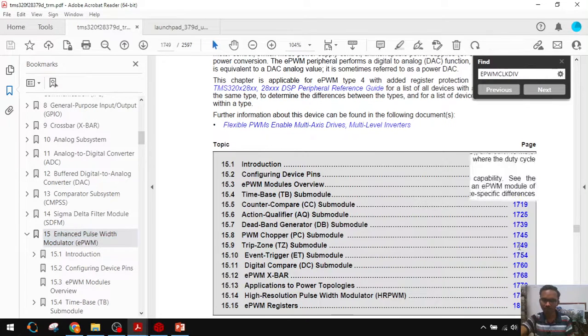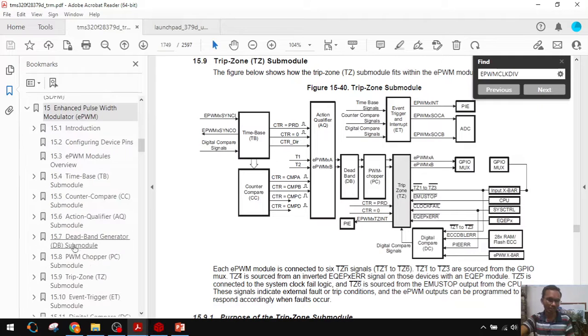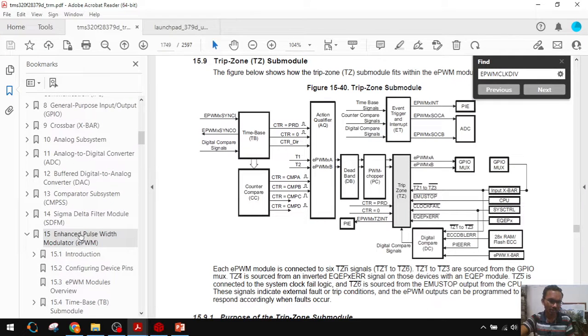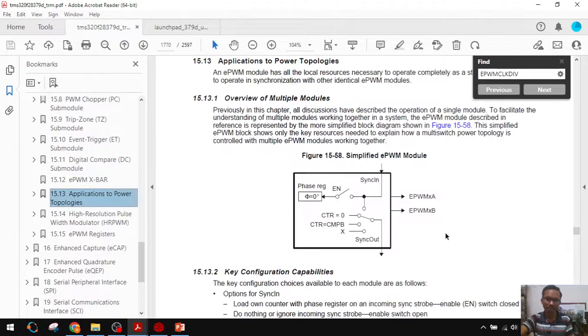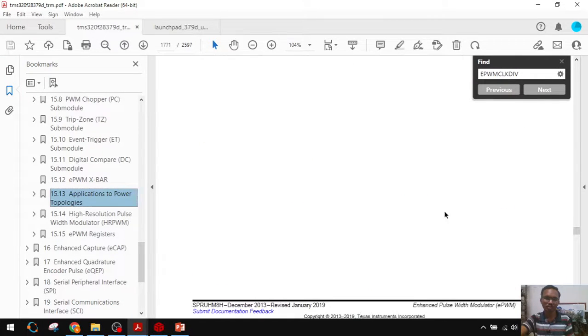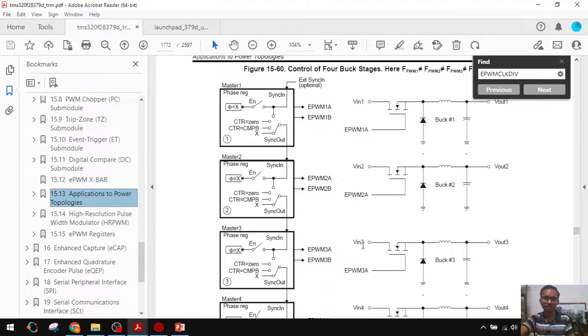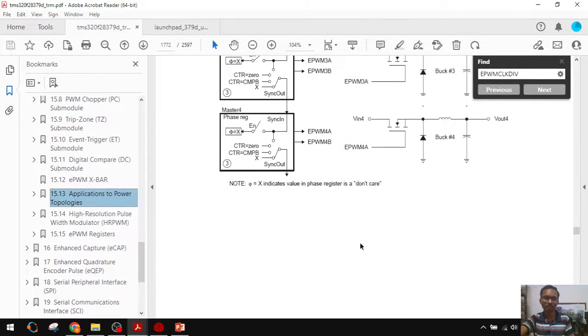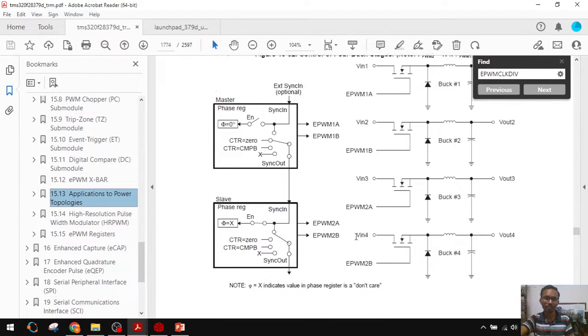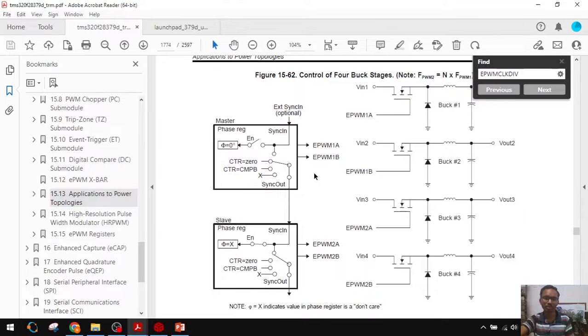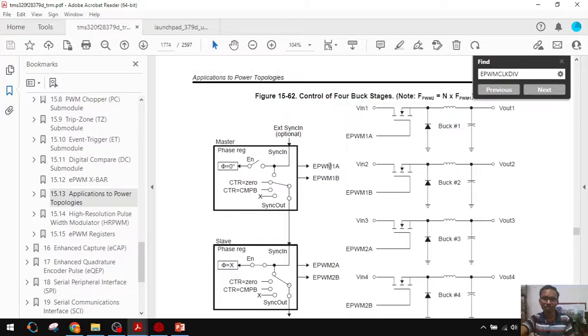Okay, trip zone, and here several applications have been mentioned. Applications to power electronics, you go through this. It will be helpful, they have taken 4 or 5 cases and demonstrated here how to configure those things. For example, ePWM 1 and ePWM 2 are there. We want both carriers to be locked, right? For that what we have to do,